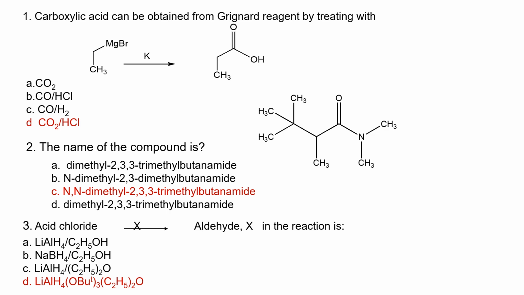The name of the compound, if I see this compound in the exam, what is going to give me an idea is the nitrogen. Is the nitrogen being accommodated? It is only accommodated in C, where we have N,N-dimethyl. So this gives me options. Others are wrong. Acid chloride is going to form an aldehyde. Remember, it's a reductive reaction. I cannot use any other reducing agent. It's a special reaction, so I have to use lithium tri-tert-butoxyaluminum hydride. That is the reducing agent I need here.